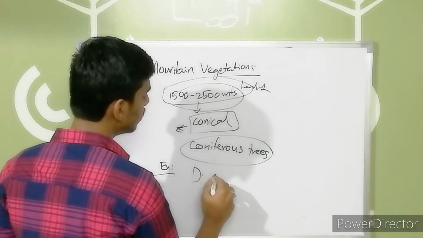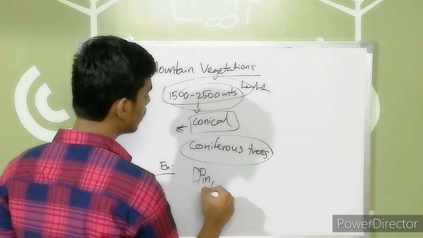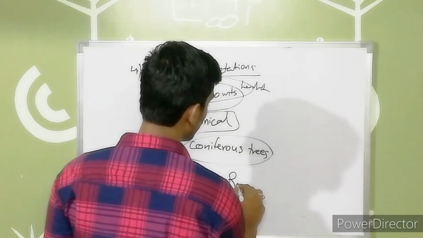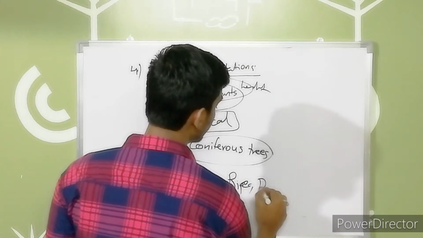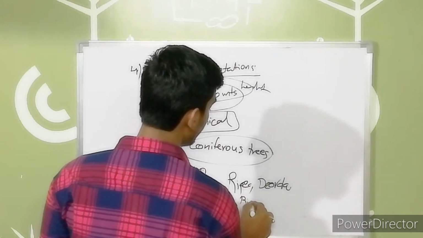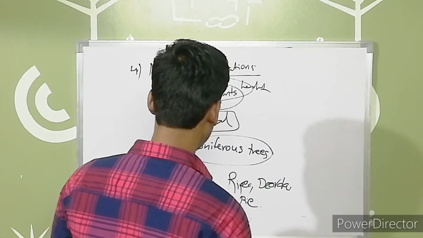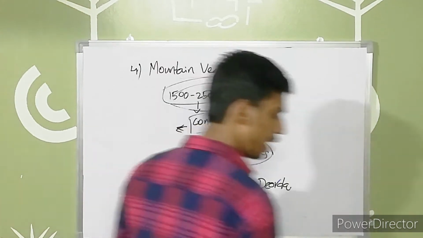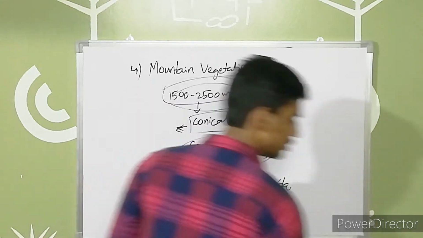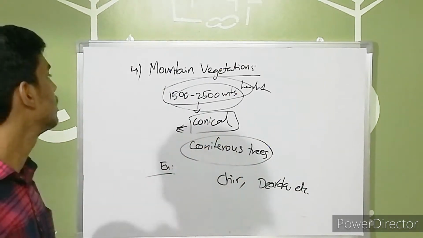pine, chir, and deodar. Chir and deodar are the major coniferous trees that are present in this region. These are the best examples in the mountain vegetation, right?